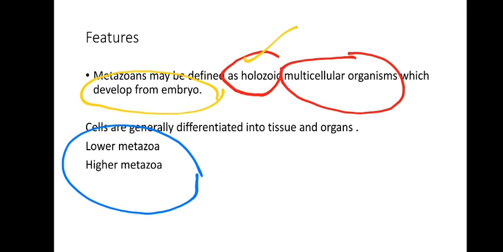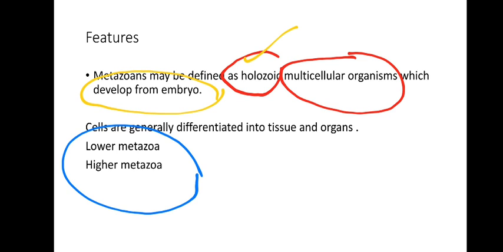Just recall, you are familiar with all the different phyla of animals. Protozoans, then Porifera, Coelenterata, then Platyhelminthes, Aschelminthes. Porifera to Aschelminthes are considered lower metazoans, where different types of evolution are taking place and complexity is increasing, but they are yet simple. And from Annelida onwards, all other higher multicellular animals are called higher metazoans.